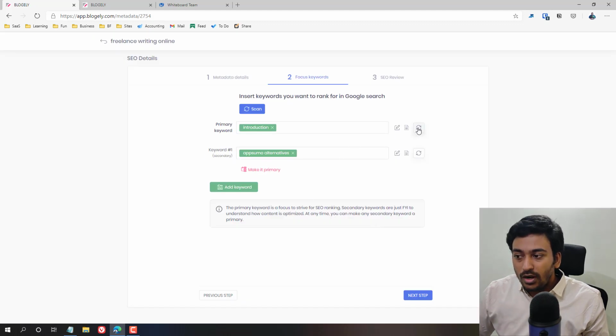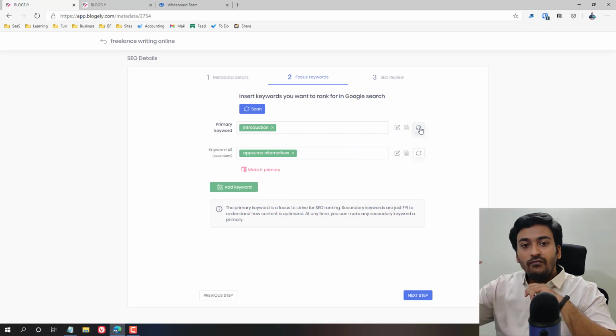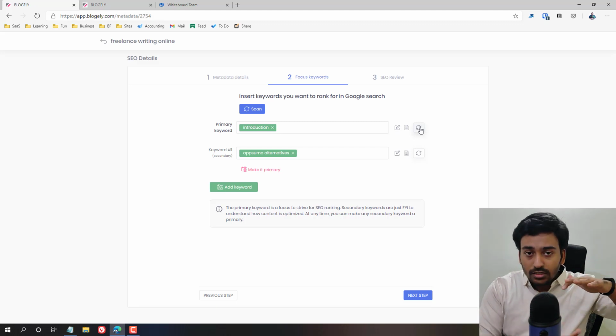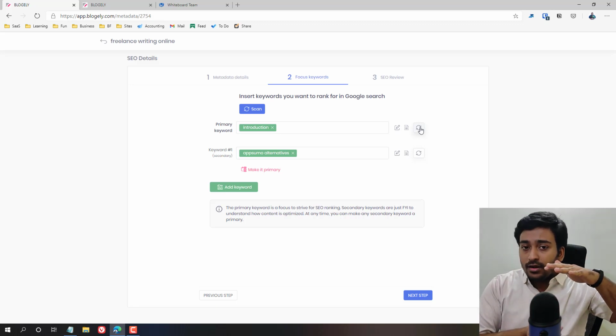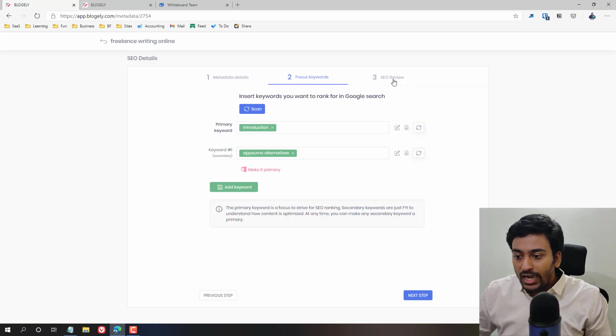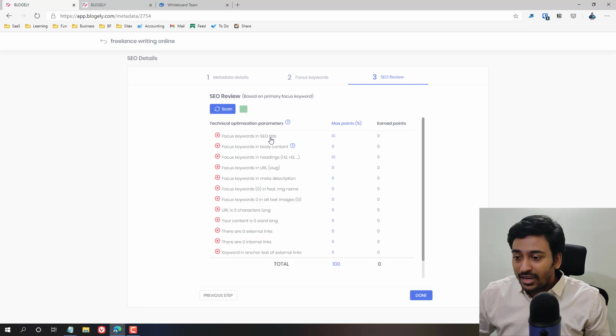And for the secondary keyword, when you click on scan, in the background it will take this keyword and, with a list of SEO guidelines, it will check the final article, not the research doc, but the article content, to make sure that the content is optimized for that particular keyword. If I go into the SEO review, it shows my score. I'm ranking 0 because I haven't done any optimization for that keyword. It shows whether the focus keyword is in the title, in the body, in H2, in the URL.